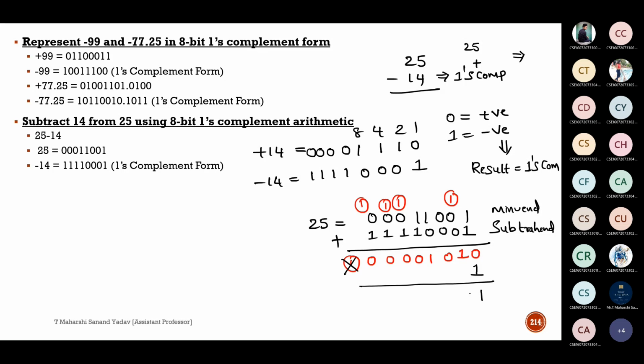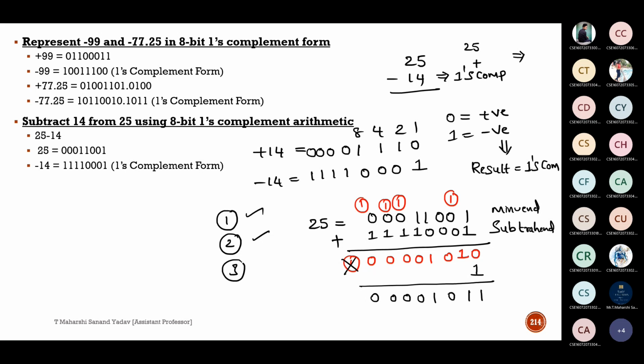So what will be the result now? 0, 0, 0, 1, 0, 1, 1. Okay, so we are done with the first one, which is adding the subtrahend to the minuend, and the second point, if any carry is generated, add it to the least significant bit. It is also done. 2 points.